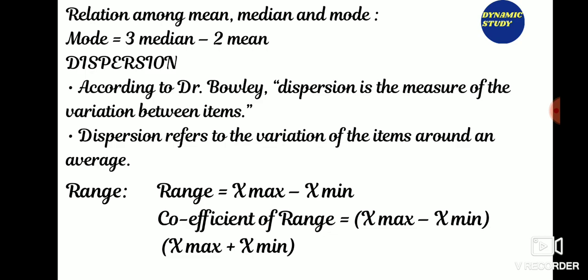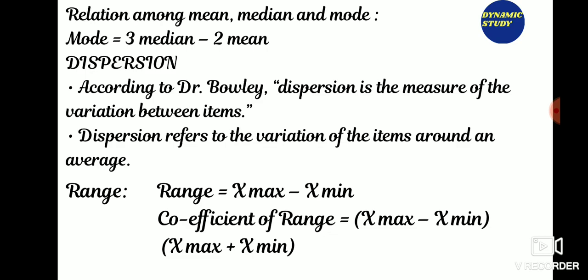Now what is the objective of dispersion? To determine the reliability of an average, to compare the variability of two or more series. It serves as the basis of other statistical measures such as correlation. It serves as the basis of statistical quality control.